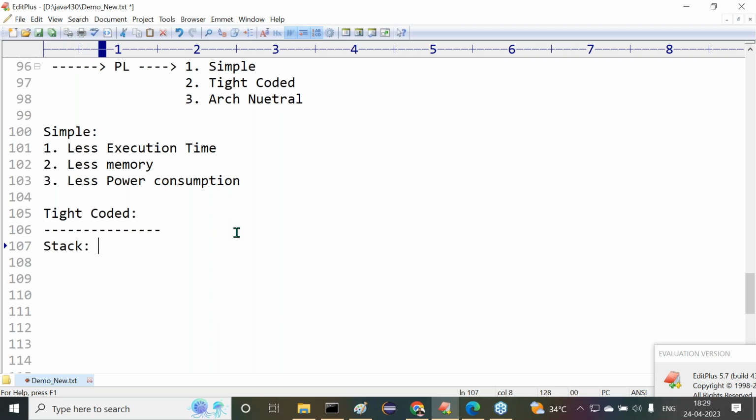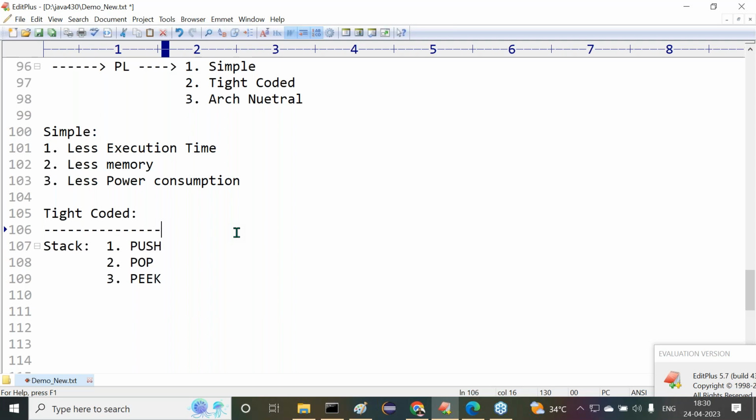What are the various operations for the stack now? Tell me. First one is what? Push. And second one is what? Pop. Actually, there is a third one, that is Peek. Push in the sense inserting an element. Pop in the sense read and remove. Peek in the sense just read but not remove. Peek is just read what is the top element, that's it, but not remove. They are the three operations.